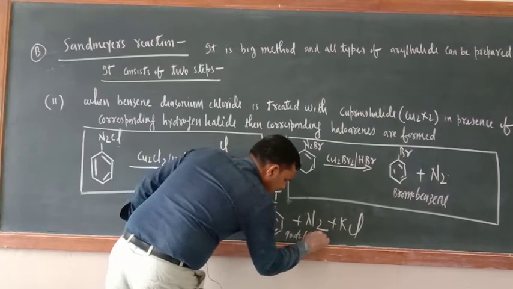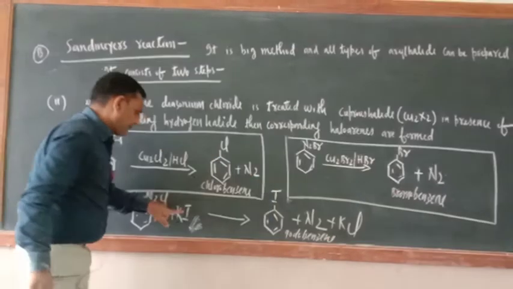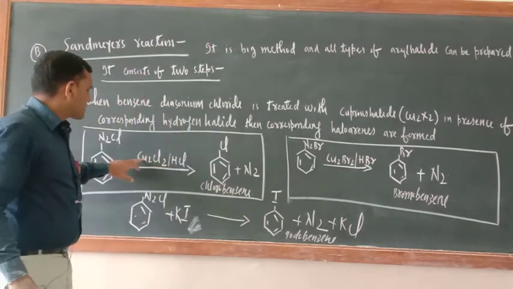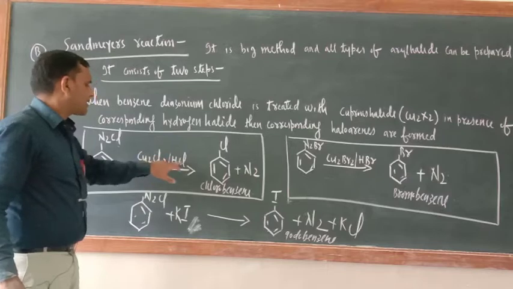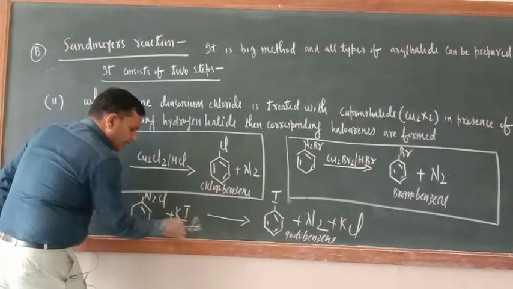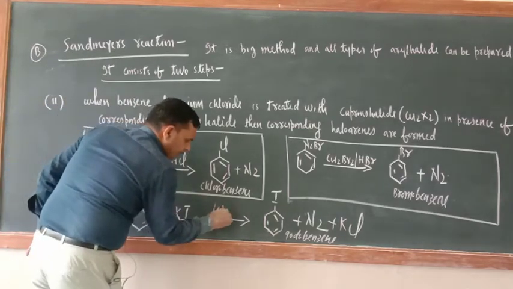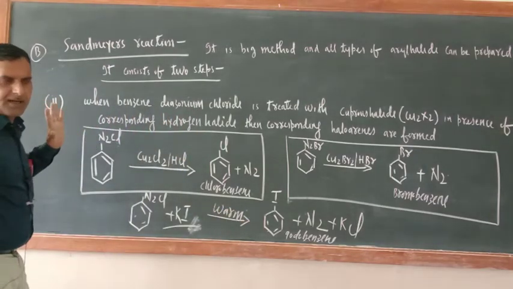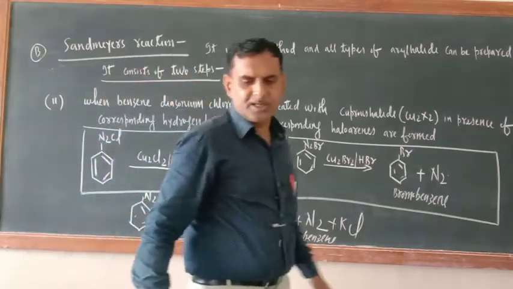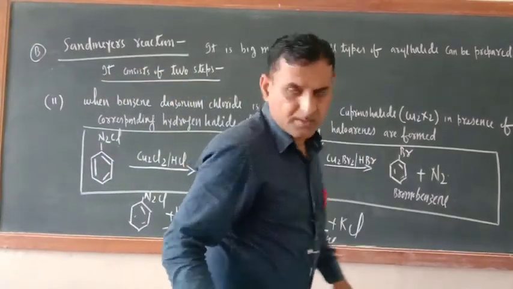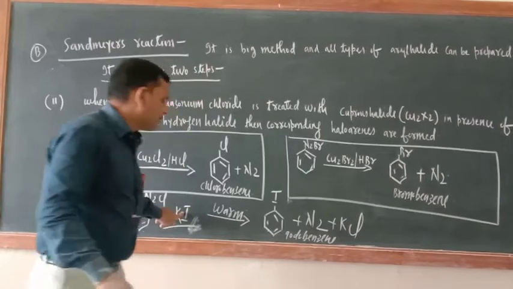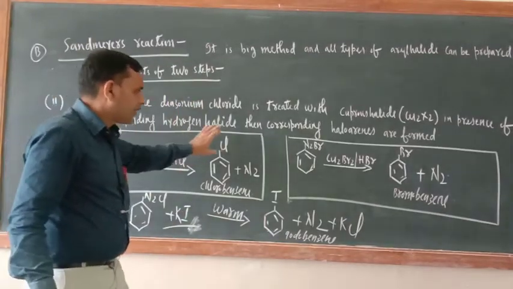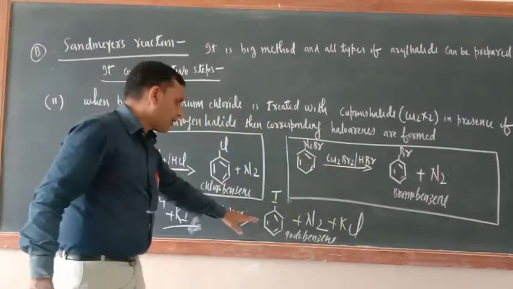So just try to understand, for the preparation of iodobenzene, CuCl2, CuBr2, Cu2I2 and HI should not be taken. Directly you treat and warm here. What is the reason behind this reaction? It is only a simple method of preparation of iodobenzene, because iodine is a better nucleophile. Okay, so just see, we have got chlorobenzene, we have got bromobenzene, we have got iodobenzene.